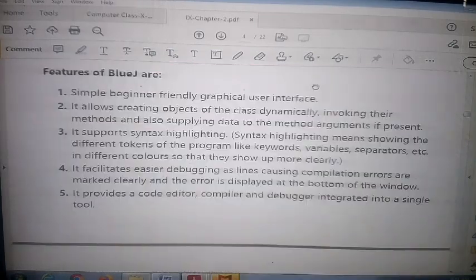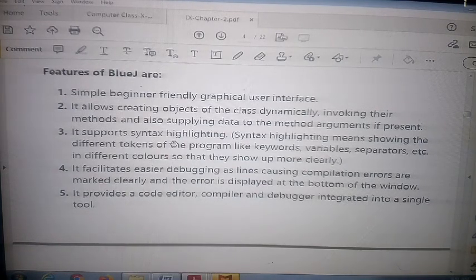Features of BlueJ. First, a simple, beginner-friendly graphical user interface, where we can see everything. It allows creating objects and classes dynamically: you write the name and the class is created. Second, it supports syntax highlighting, so when you write a program it shows the error, on which line and what kind of error.